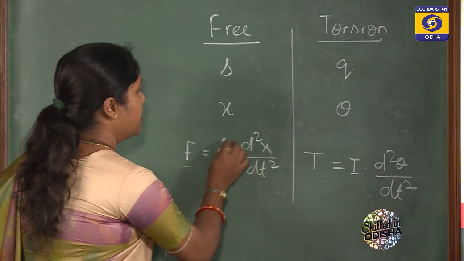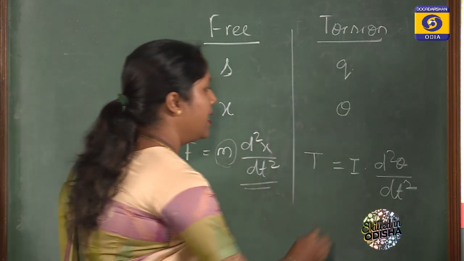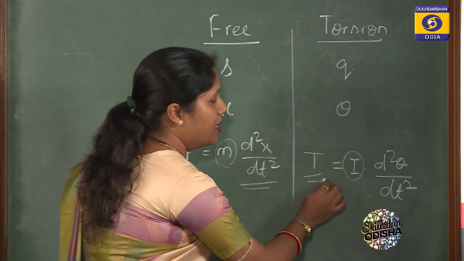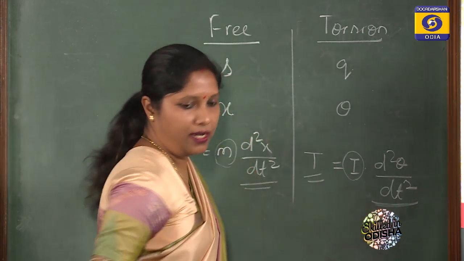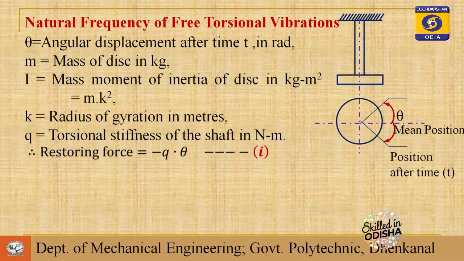Mass determines how much force is required for a given acceleration. Like that, here moment of inertia defines how much torque is required for a given angular acceleration. In the free case, the only restoring force is minus sx, here minus q theta.